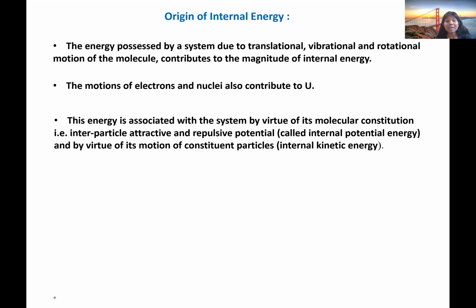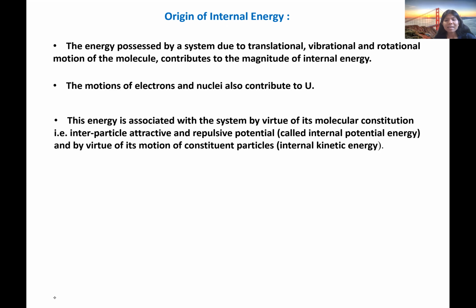Attractive force between a proton and an electron. There will be repulsive forces between an electron and an electron, and a proton and a proton. So all these interparticle attractive and repulsive forces contribute to the internal potential energy. This internal potential energy contributes to the stored up internal energy within a system.